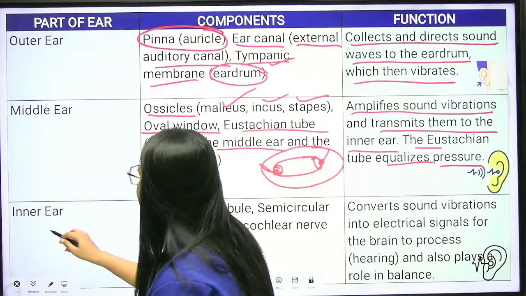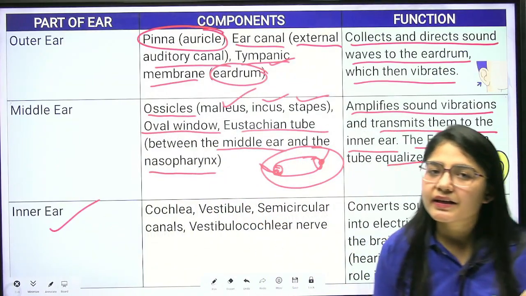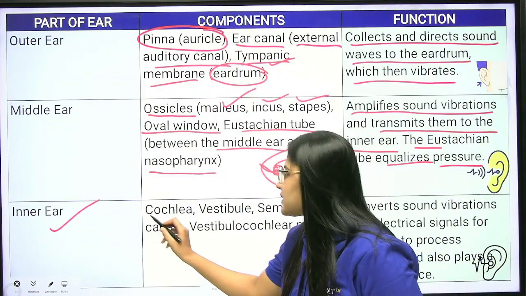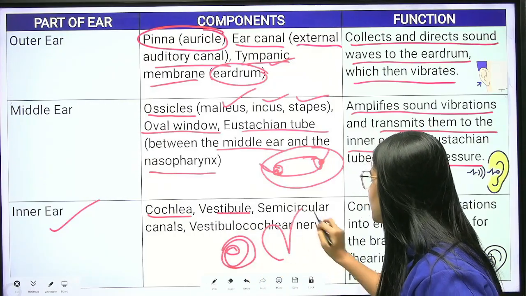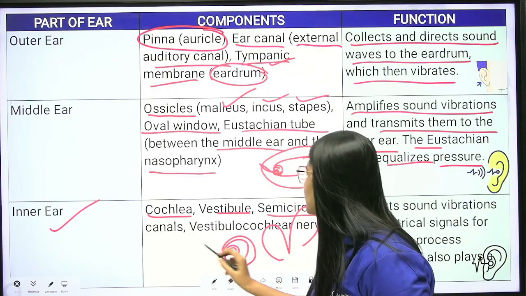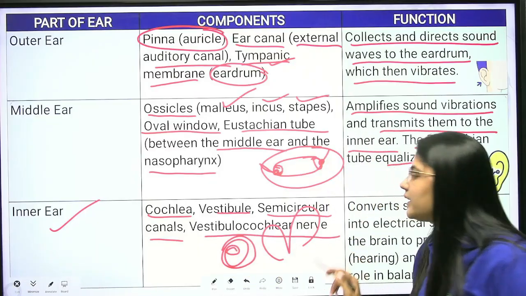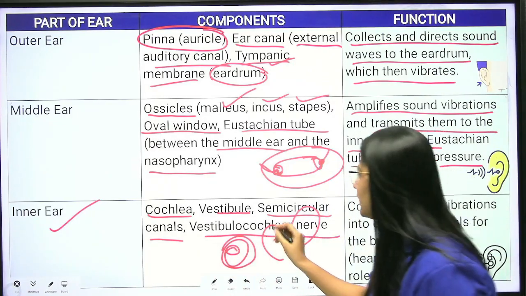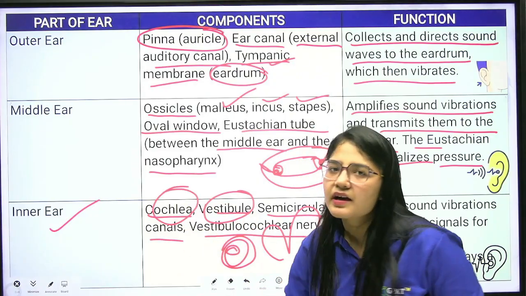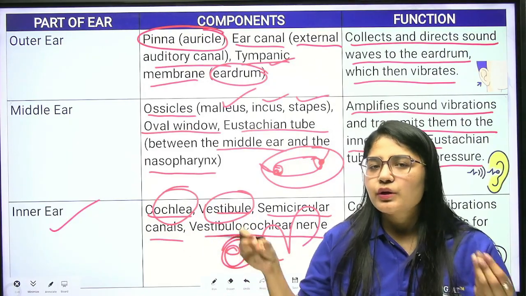Next, the third part is known as the inner ear. This inner ear consists of the cochlea, the round part, the vestibule, this one, the semicircular canals and the vestibulocochlear nerve. Why vestibulocochlear? Vestibule plus cochlea makes up the vestibulocochlear nerve.